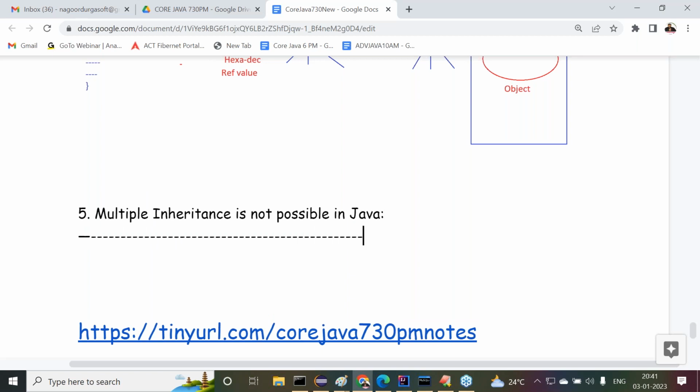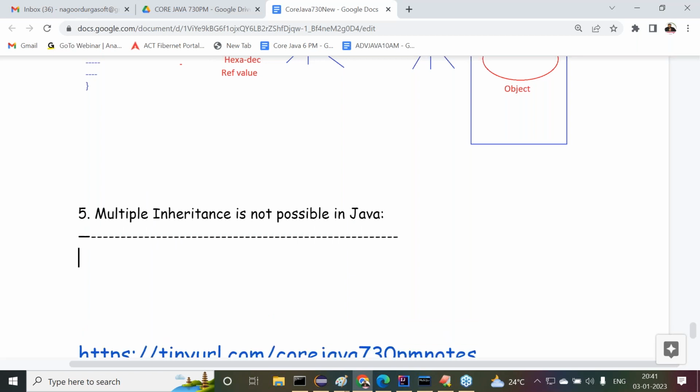Overall, 9 points are available. Then we have to understand this clearly: multiple inheritance is not possible in Java.